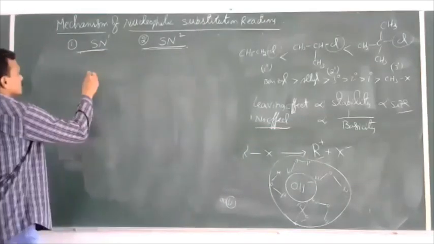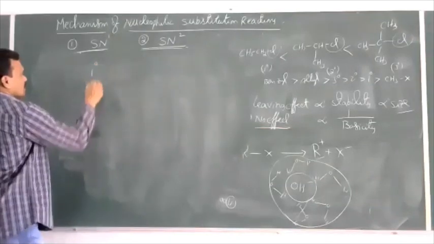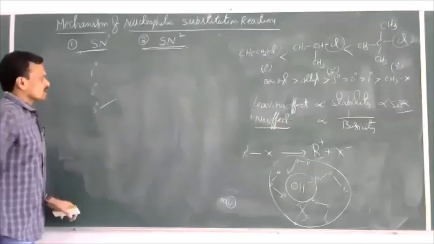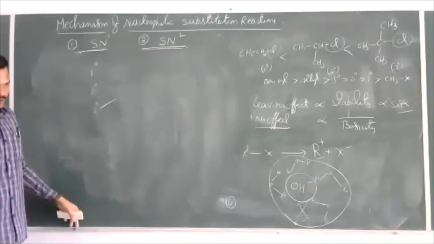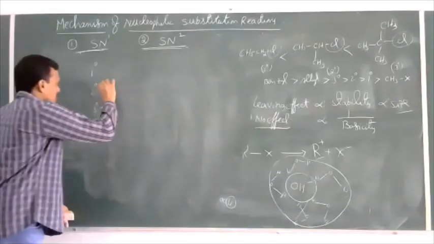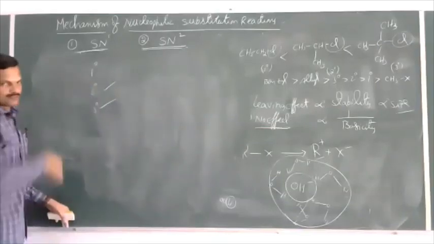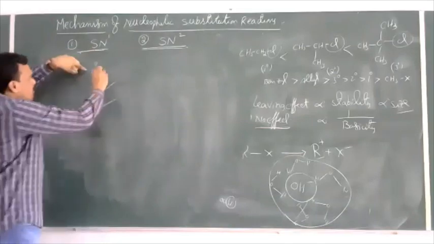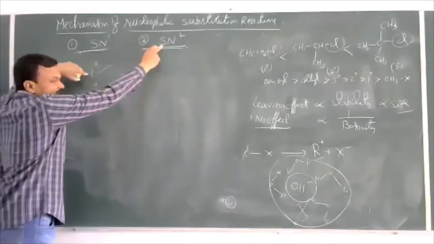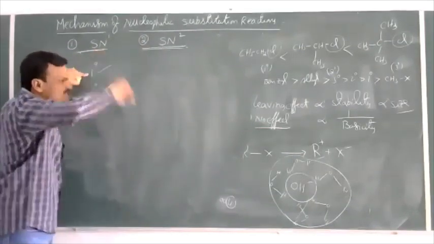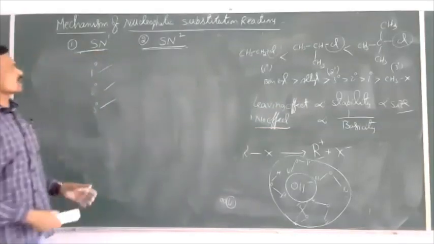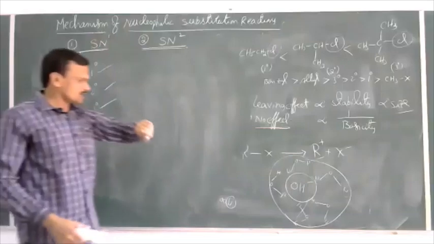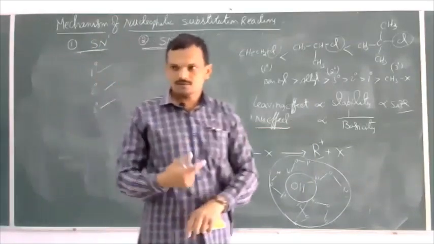And one more factor. If you take primary, secondary and tertiary haloalkanes, tertiary haloalkanes undergo the SN1 mechanism. Secondary haloalkanes can undergo both SN1 and SN2 mechanisms. Primary haloalkanes undergo only the SN2 mechanism, but in some specific cases, they can also undergo the SN1 reaction.